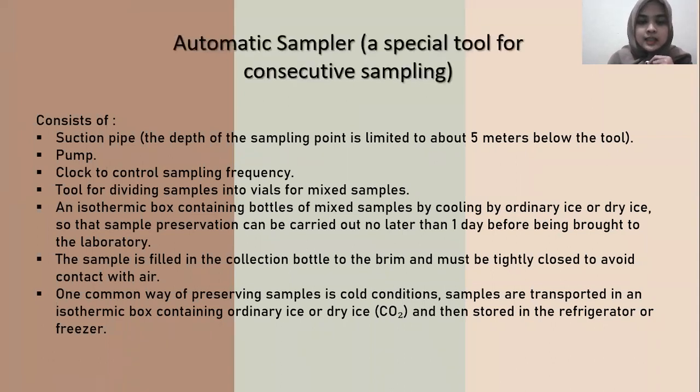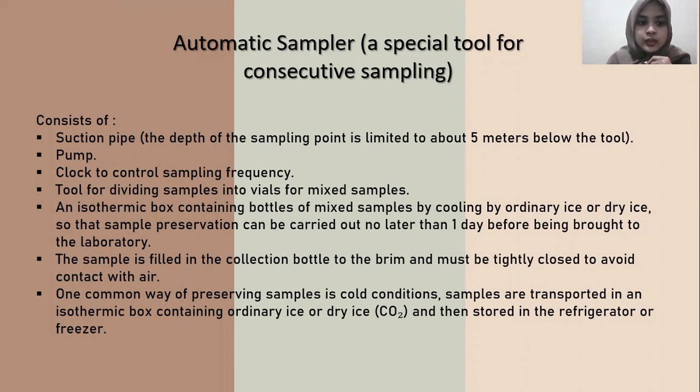Then an automatic sampler, a special tool for consecutive sampling, consists of a suction depth, or the depth of the sampling point, limited to about 5 meters below the tool. Then a pump, then a clock to control sampling frequency.